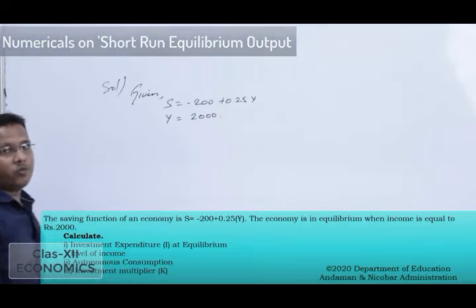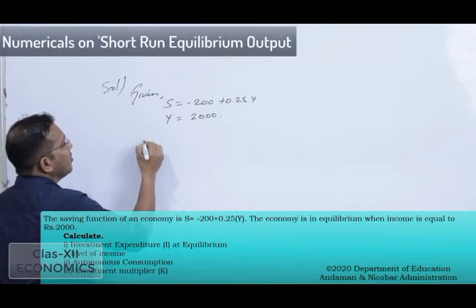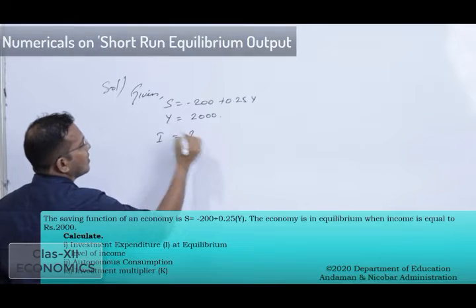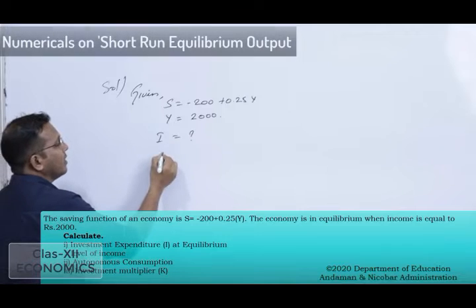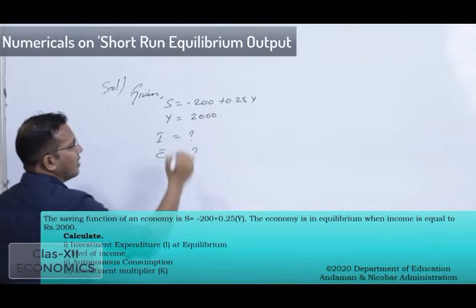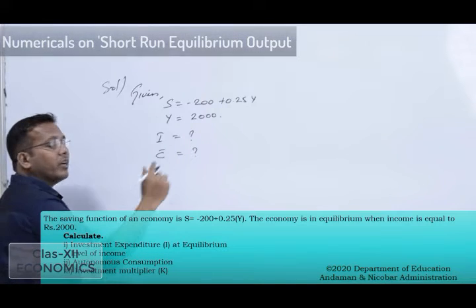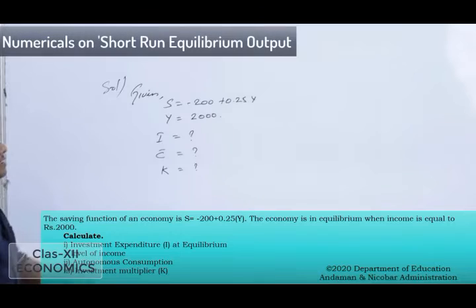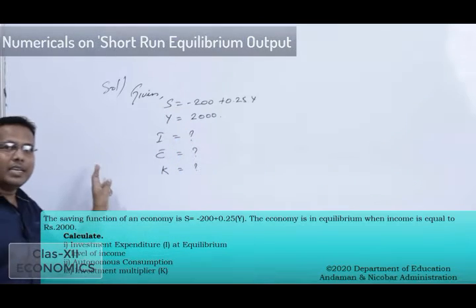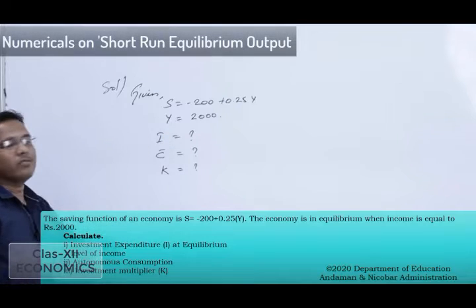What we need to find here is the value of investment expenditure, that is the value of I. Then we need to find the value of autonomous consumption, that is C bar, and one more value we need to find here, that is the value of investment multiplier, that is K value. So with these given values, when the economy is in equilibrium level of income, we will find these values.